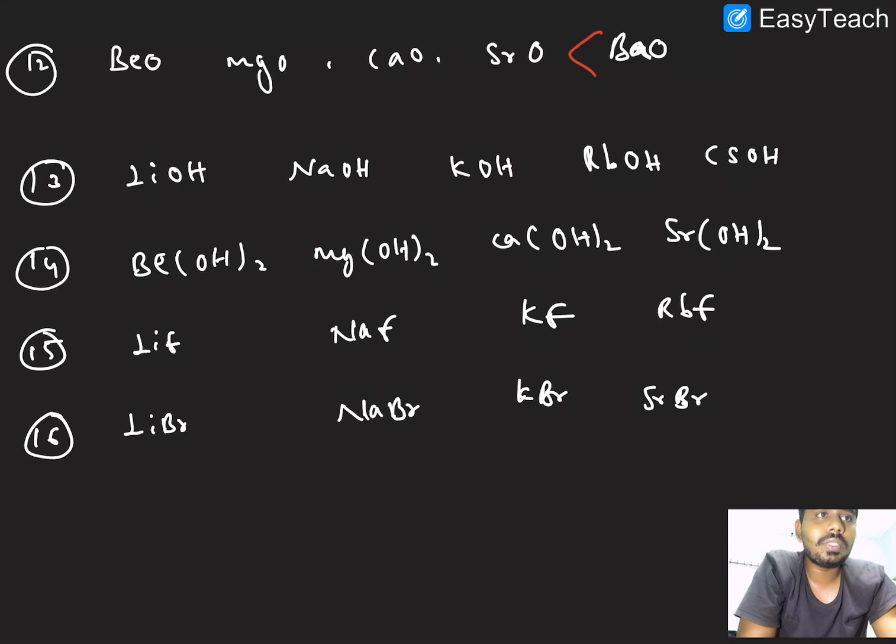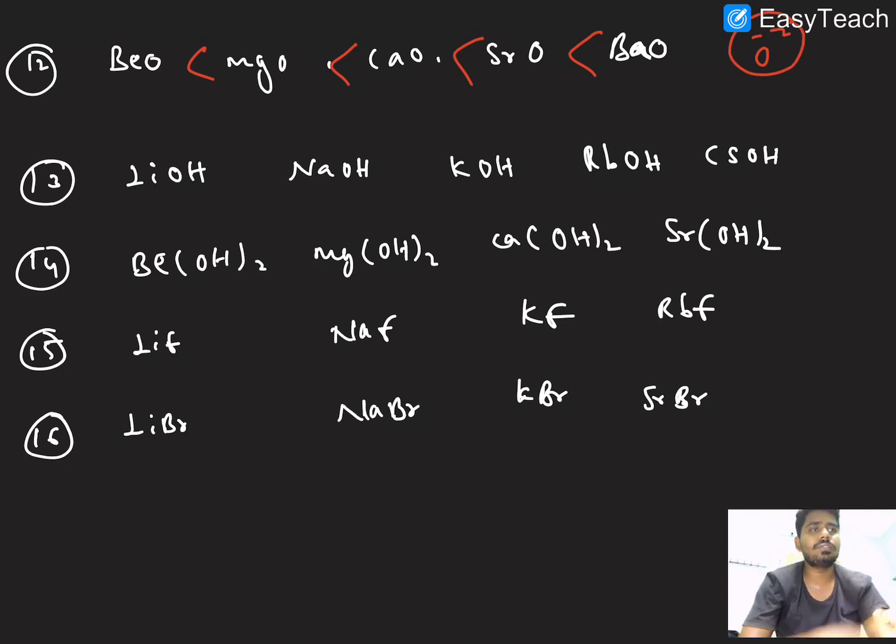Here also same. This example is repeating because of O minus, the small size anion. And then here OH minus also same. We have to consider the lattice energy. So this is the solubility order. And here the anion is greater than the cation, so in this case we have to take hydration energy.